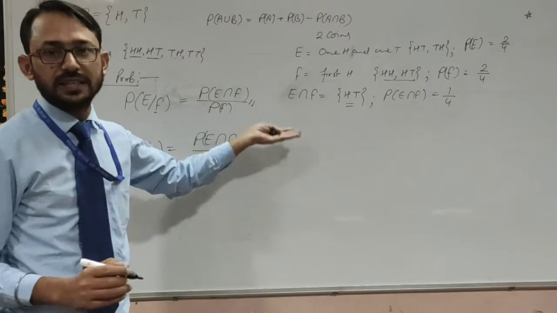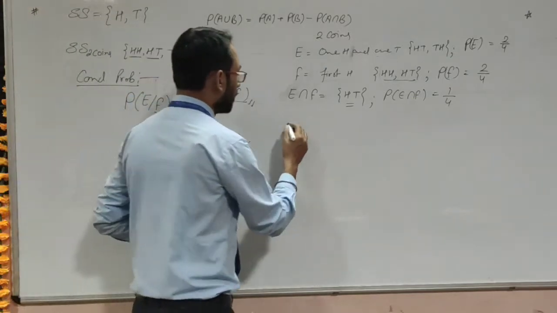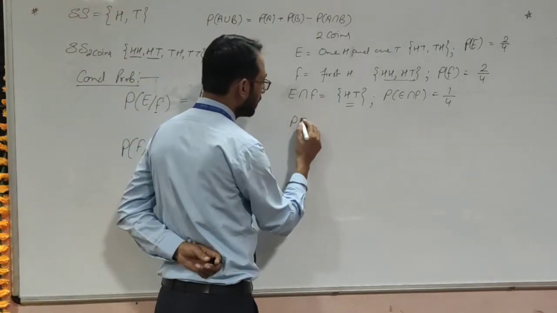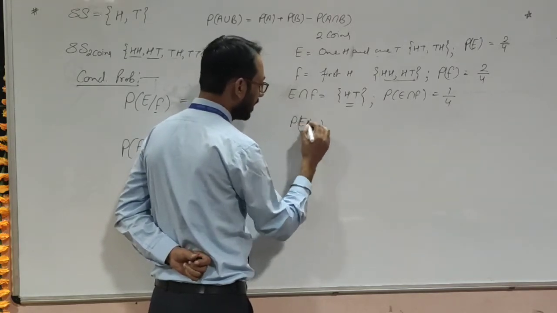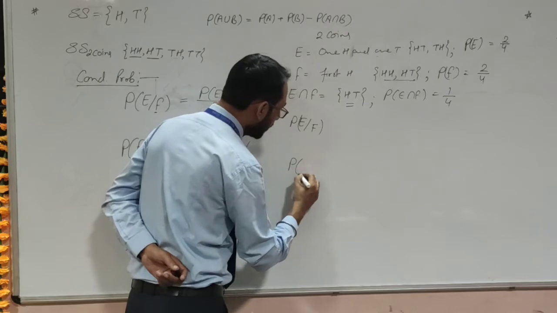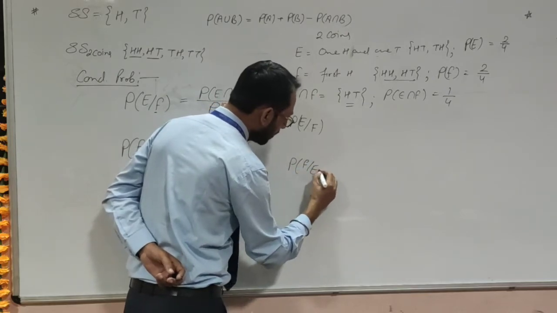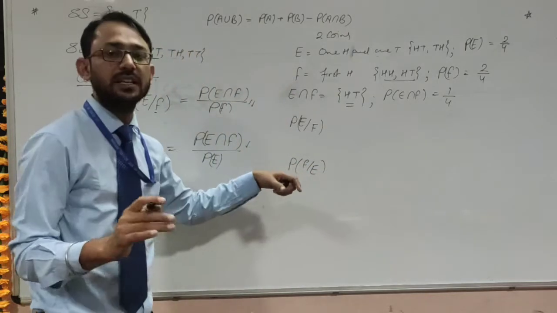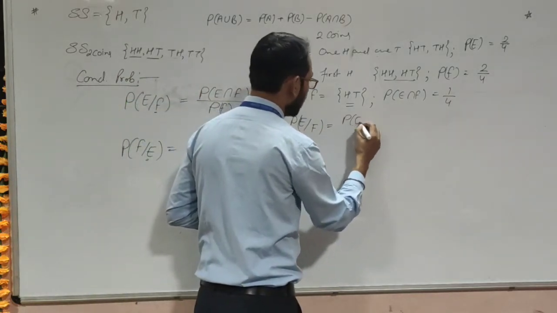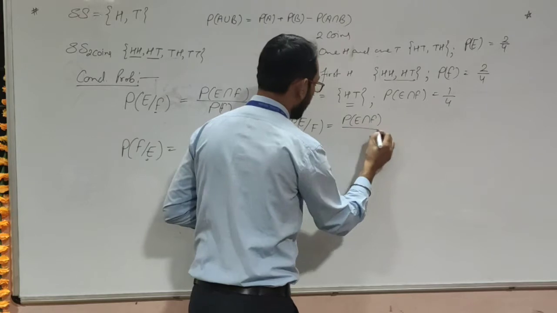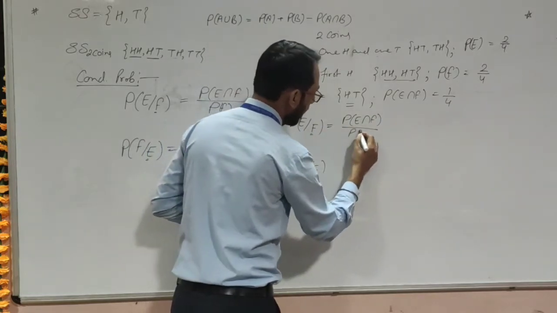Now in the two cases I am going to show you the probability. So the probability of E when F has already happened, and also the probability of F when E has already happened. So it will be P(E intersection F) on P(F).